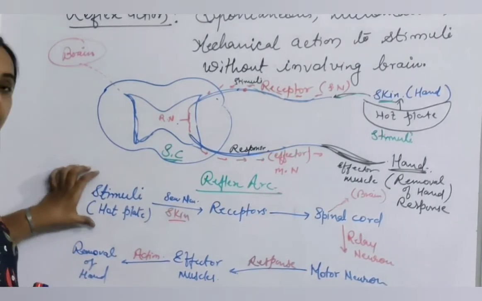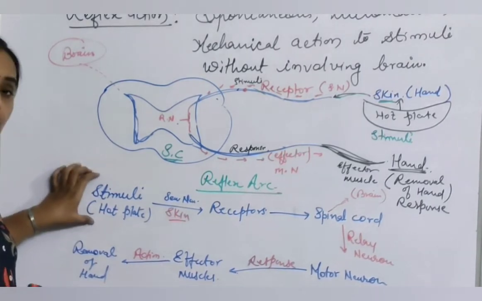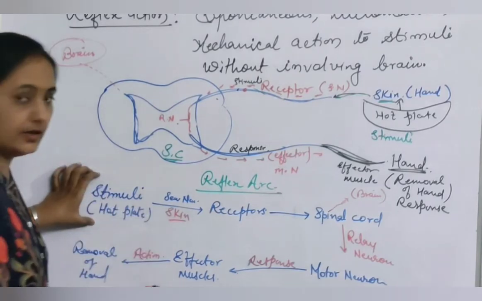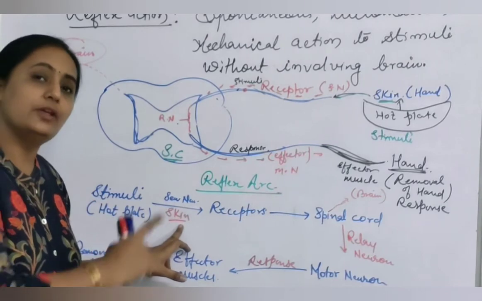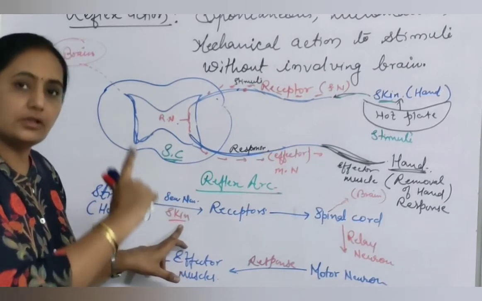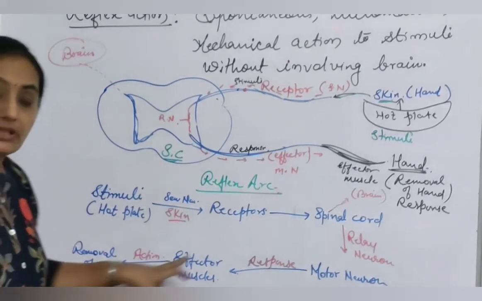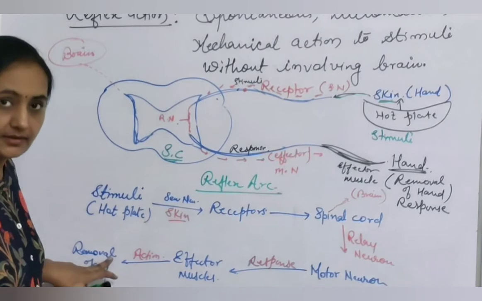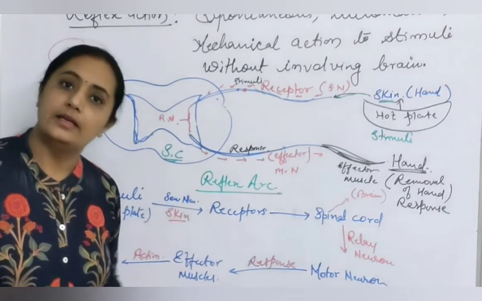If it is related to a dust particle in the nostril region, then what is the stimulus? The stimulus will be the dust particle or pollen grain. And received by, instead of skin, we have to write nose. The receptor region is the nose. The further pathway is common. But what action is taken by the effector muscle? Sneezing. Because if anything enters the nostril region, we remove it by sneezing.